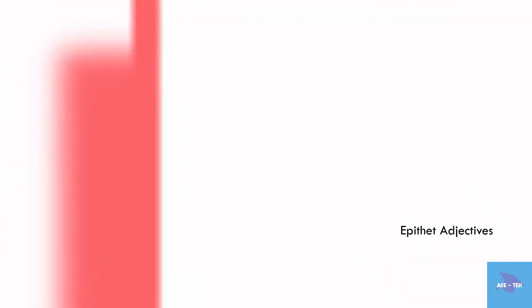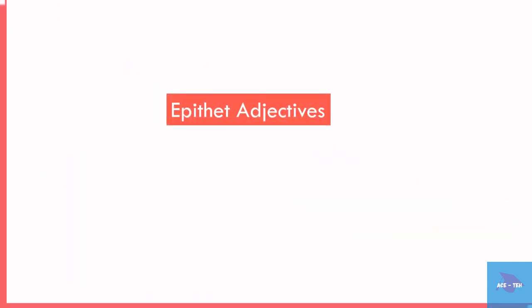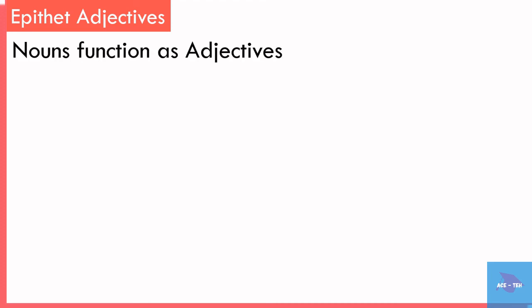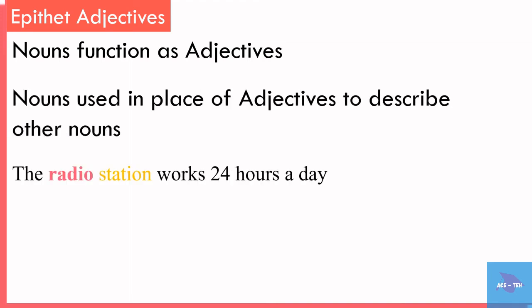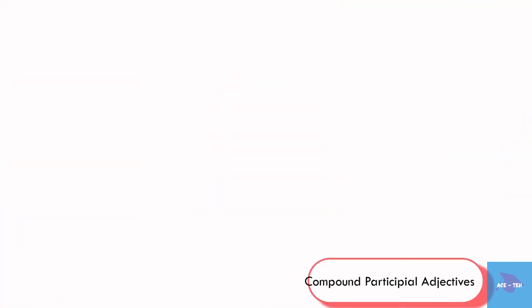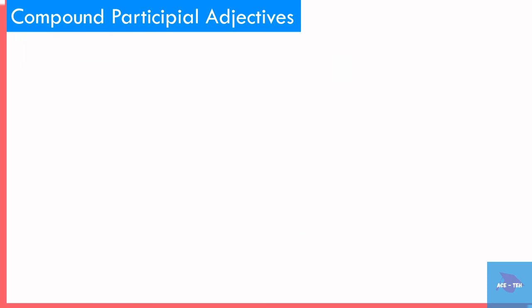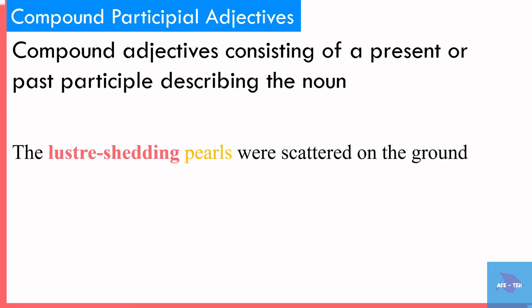Epithet adjectives. Epithet adjectives are those in which nouns function as adjectives. Nouns are used in place of adjectives to describe other nouns. Compound participial adjectives. Compound participial adjectives are compound adjectives consisting of a present or past participle describing the noun.